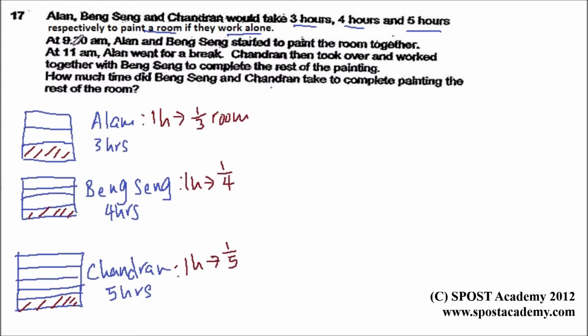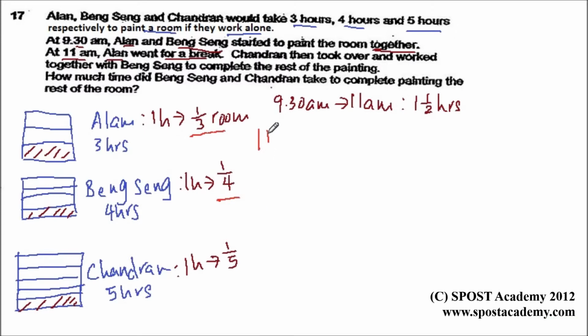So at 9:30 a.m., Alan and Bing-Sing started to paint the room together. And at 11 a.m., Alan went for a break, which means that they have painted from 9:30 a.m. to 11 a.m., and this is a total of 1.5 hours that they took to paint the room together. We know that Alan can paint 1/3 of the room in an hour, while Bing-Sing can paint 1/4 of the room in an hour.